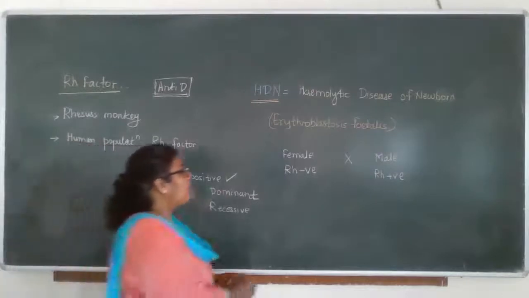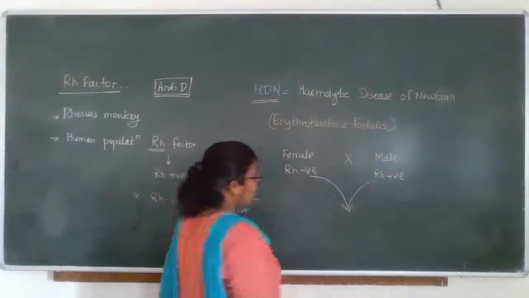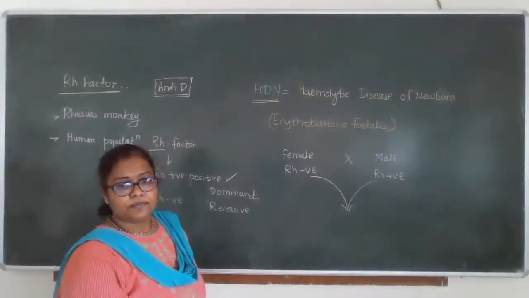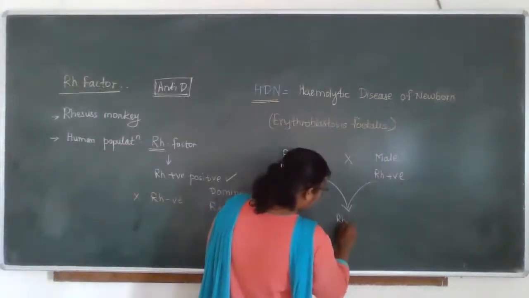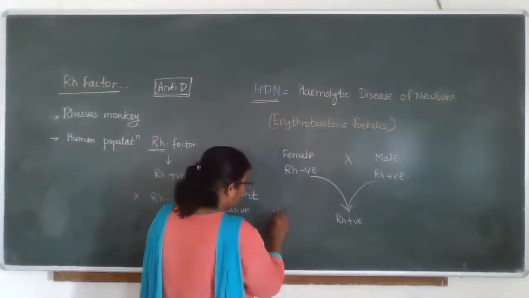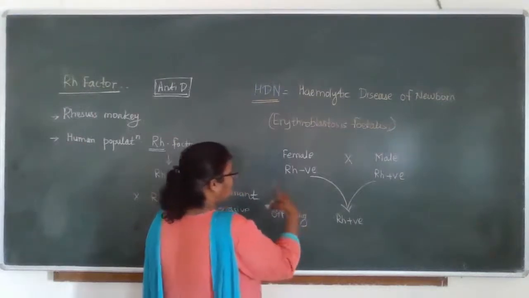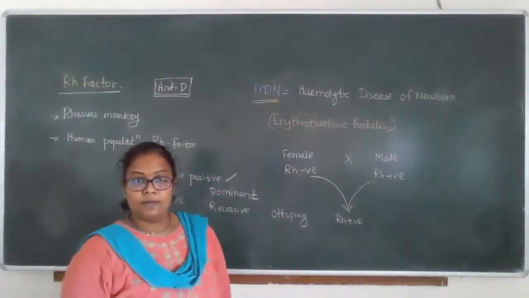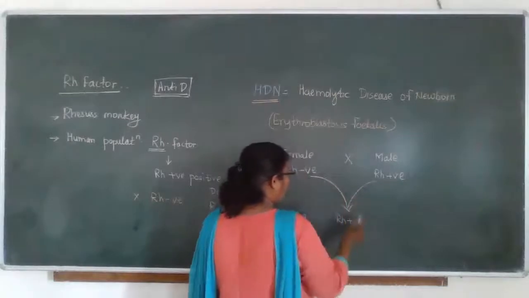So what will be the progeny formed from this couple? Yes, always with an Rh positive blood group. Whatever offspring is formed from this couple will be Rh positive, because Rh positive is dominant over Rh negative.